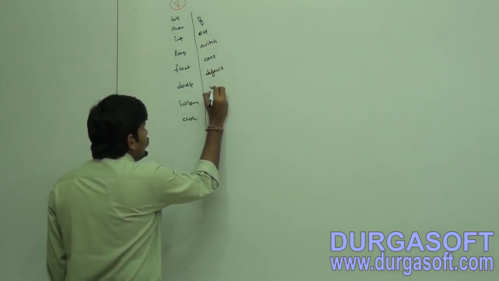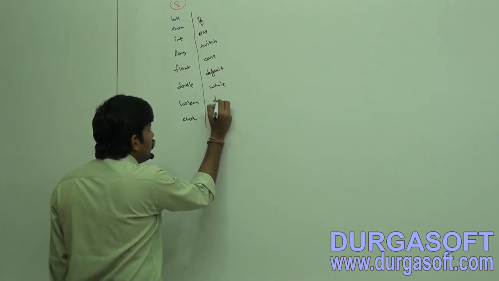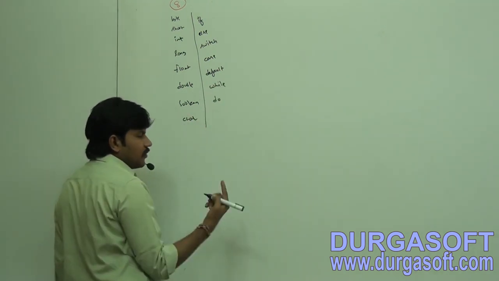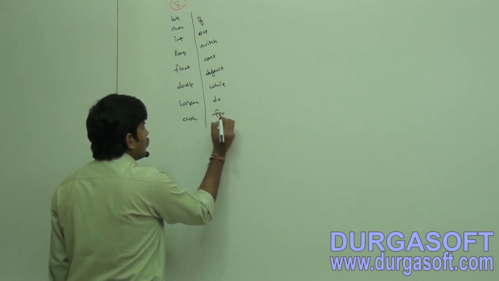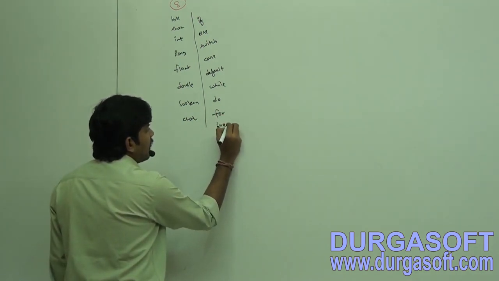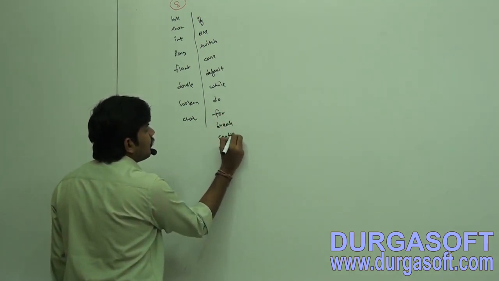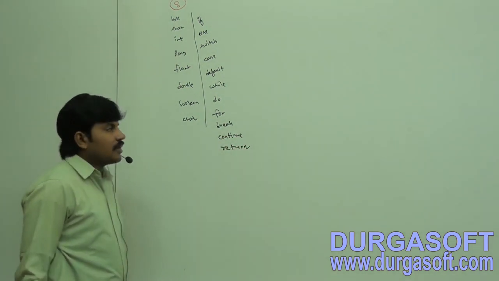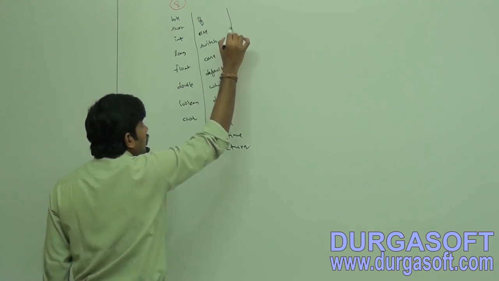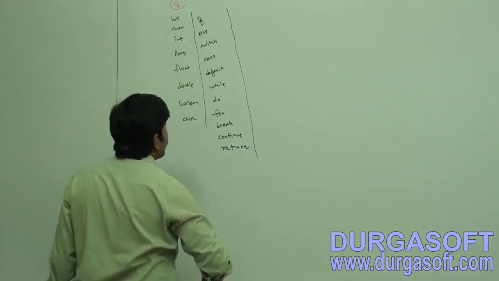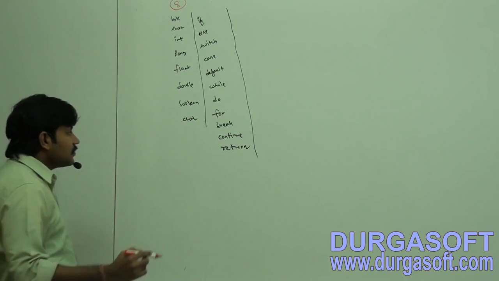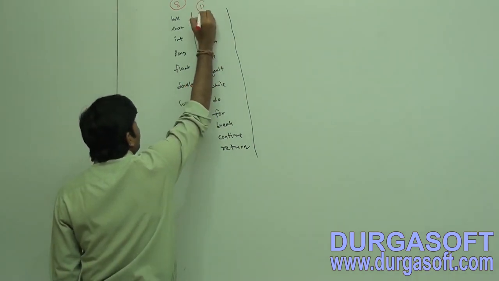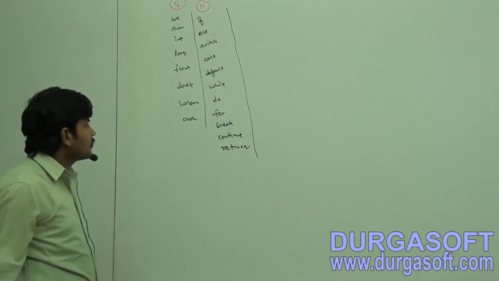Next, while, do, for, break, continue, return. Sir, have you observed how many are there? 11 are there.